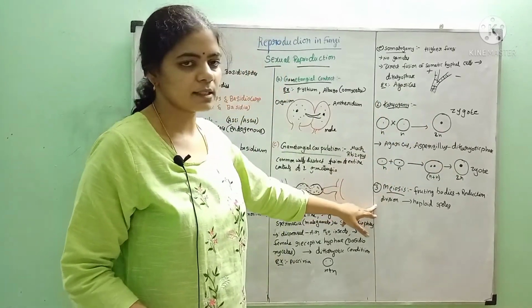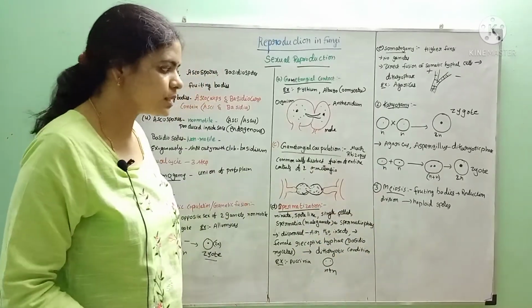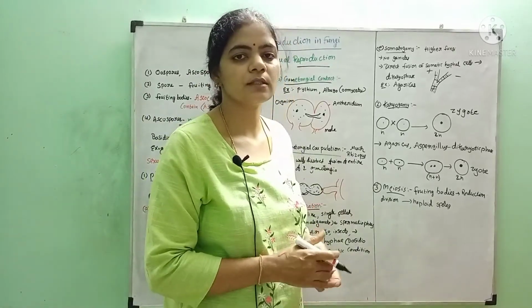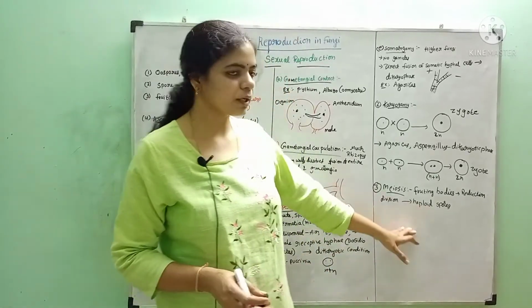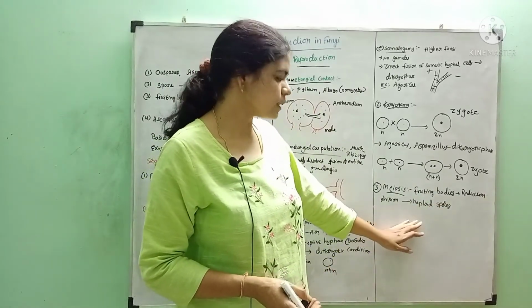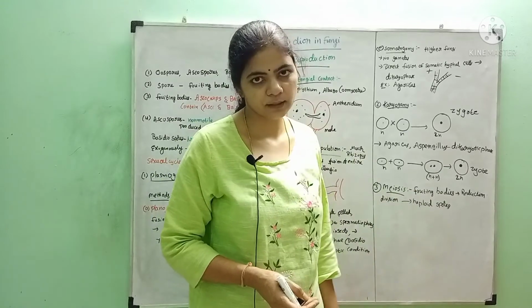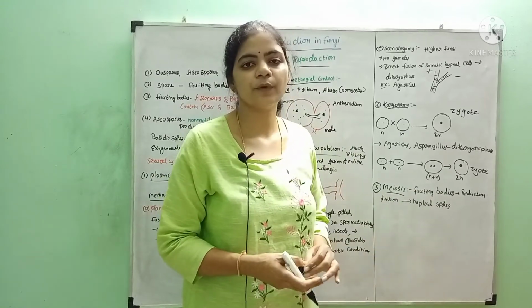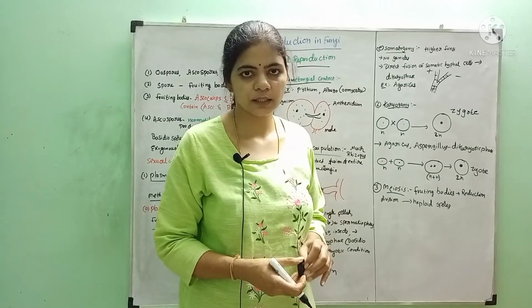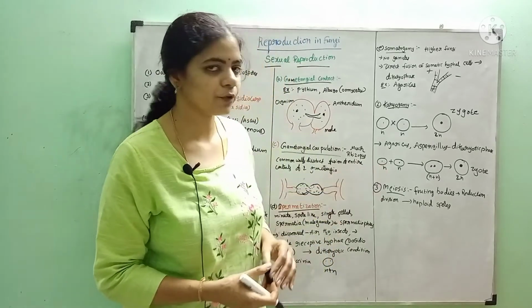Now meiosis, the final step in sexual reproduction. Meiosis is mainly seen in the fruiting bodies of the fungi. In fruiting bodies, a reductional division or meiosis takes place, and haploid spores are formed. These haploid spores may germinate and produce mycelium. Like this, sexual reproduction in